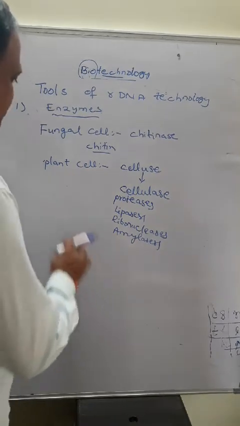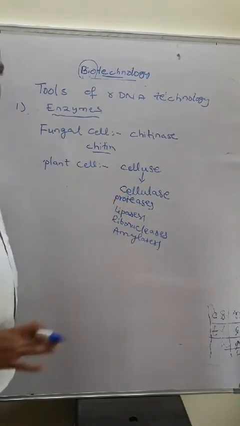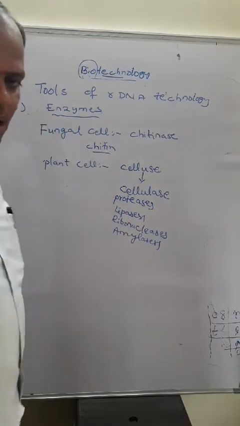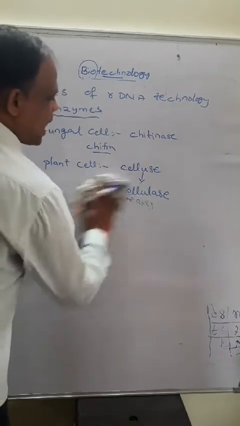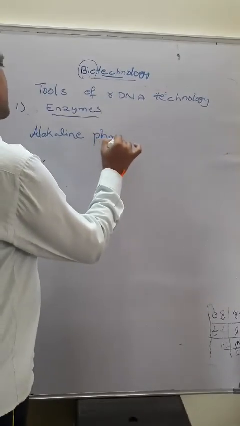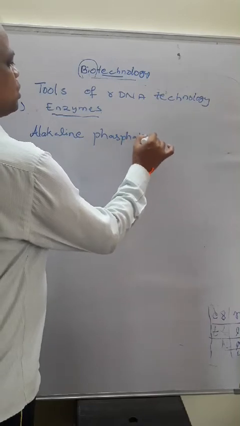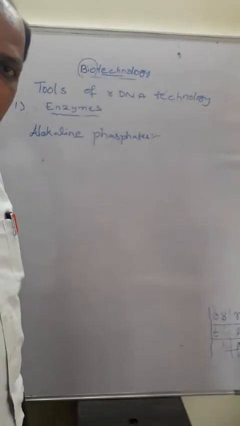Why? Because this plant cell contains different types of cell organelles. All the cellular organelles are degraded by these special types of enzymes. And sometimes we use another enzyme also, that is alkaline phosphatase. Sometimes the cell organelles may contain alkaline substances, and the DNA and RNA particles are present, and phosphate groups are present.